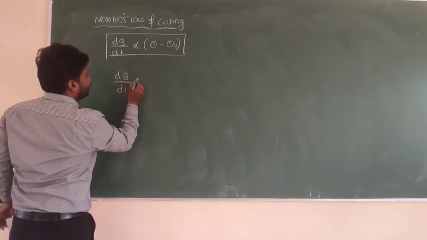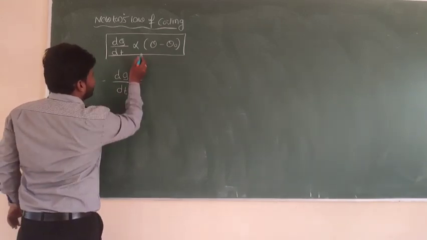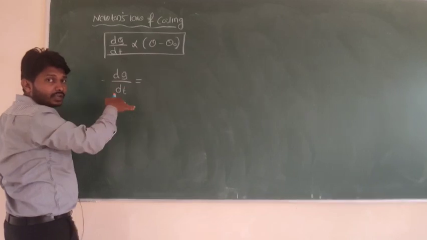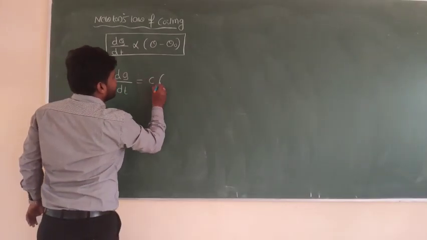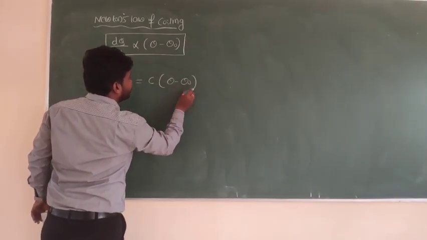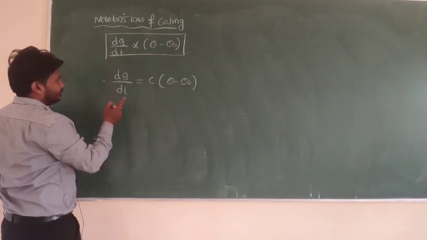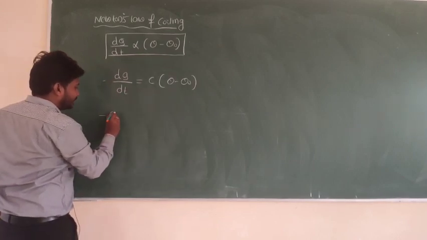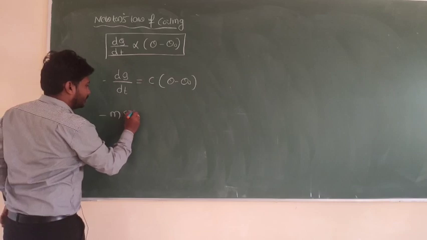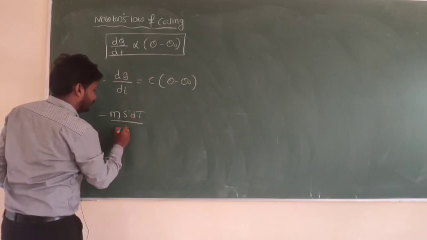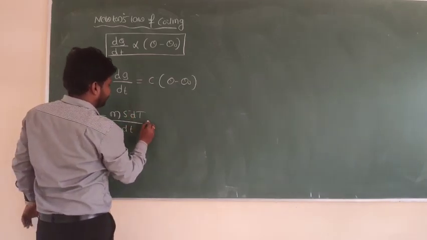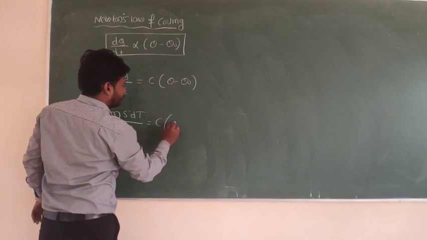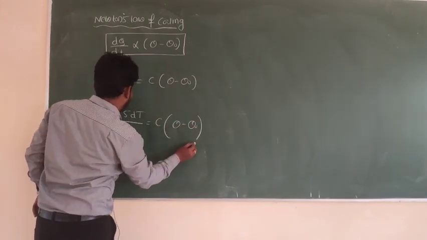The rate of loss of heat by a hot body is proportional to the temperature difference between system and surrounding. dQ by dt is equal to minus C into (theta minus theta naught). I consider the negative sign because heat is getting lost with respect to time. Then dQ I can consider as m into s into d theta, divided by dt, so C times (theta minus theta naught).